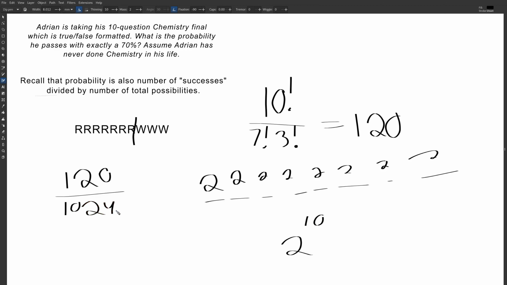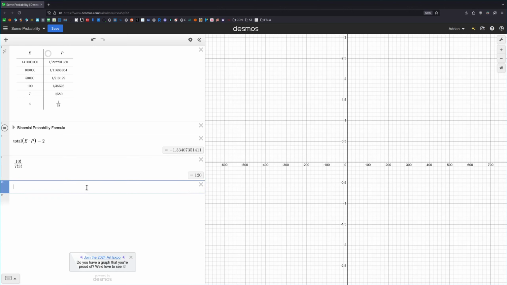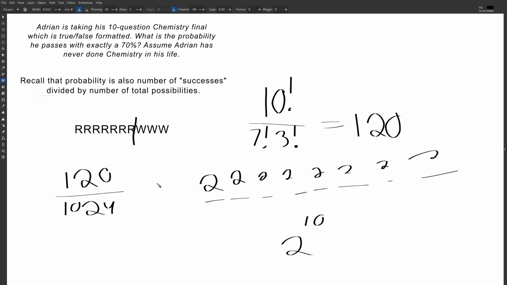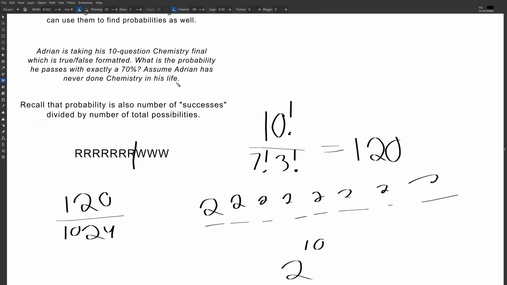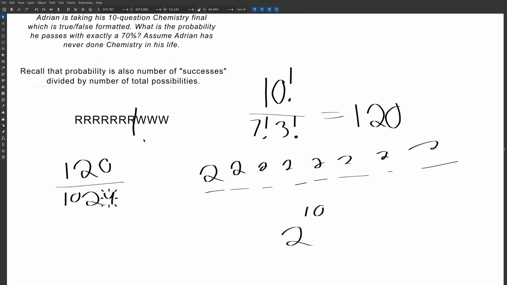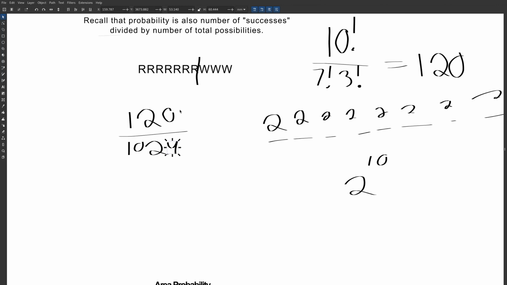Okay, let's evaluate what this is. 120 divided by 1024. Let's divide by 100. I get 11.7%. Doesn't sound too good, but pretty good considering he's never done chemistry in his life. Odds aren't too bad. Okay, let's go on to area probability.